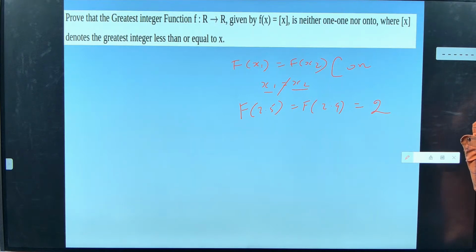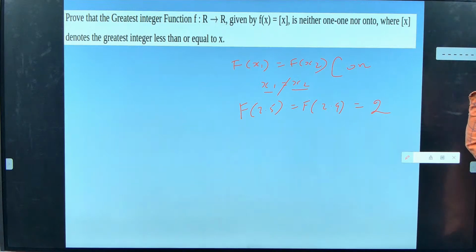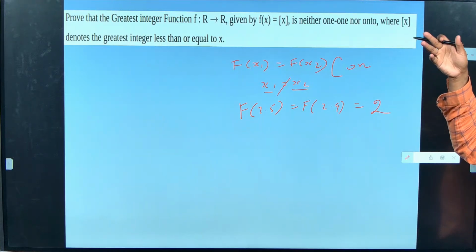Clear, guys? Are you getting why it is not an onto function also? Clear? Shall I repeat? Anybody on online? Shall I move, guys? Sure.